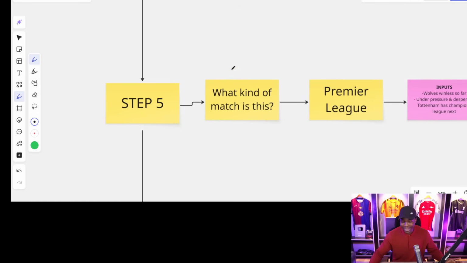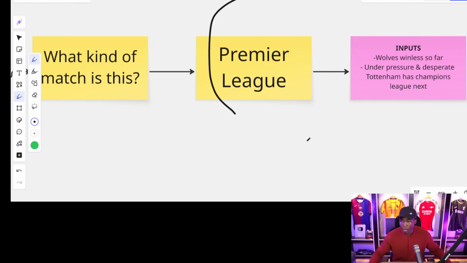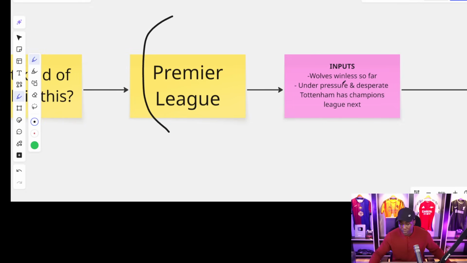Which kind of football match is this? Or what kind of match is this? It is a Premier League game, all right? And of course, inputs. Wolves are winless so far. They're under pressure. They're desperate. And this is where you can also include things like lineups if you have information about the lineups, all right? About players who are going to be missing, players who are going to be present, all right? That is what you should be including in this very section.